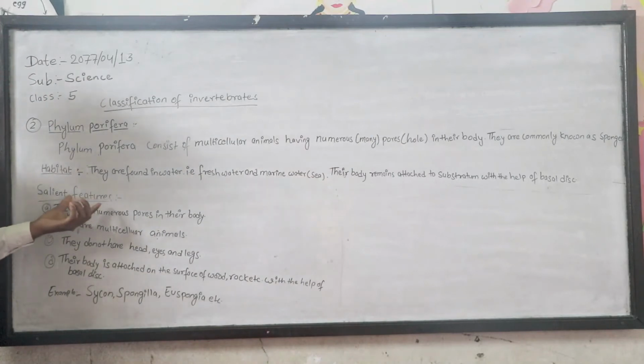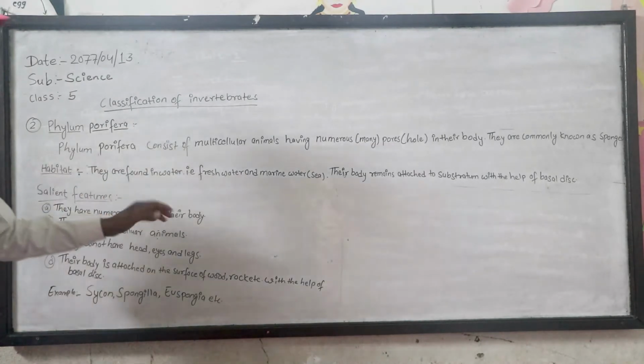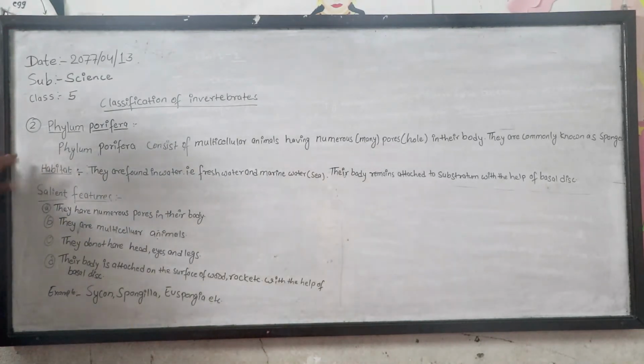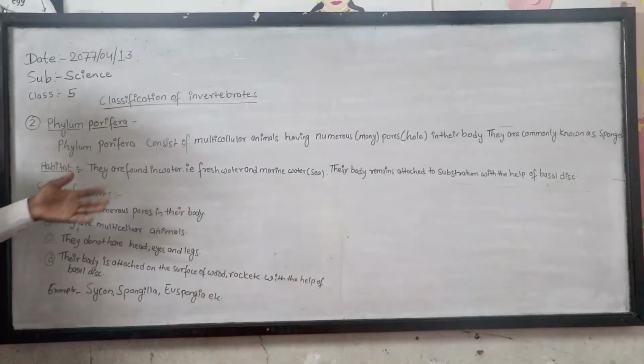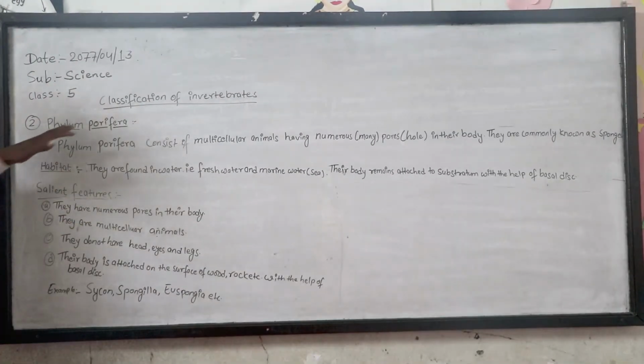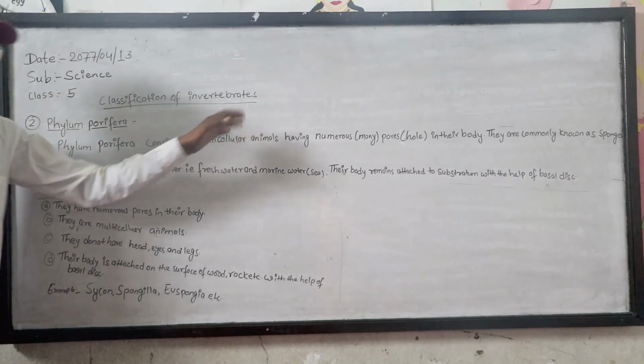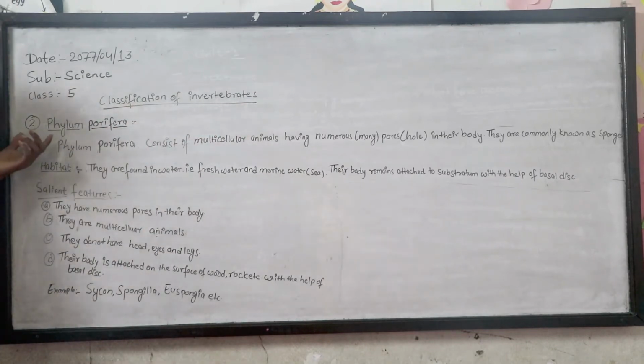Salient features. How can we identify the invertebrates? Animals are classified into the phylum Porifera by these points.